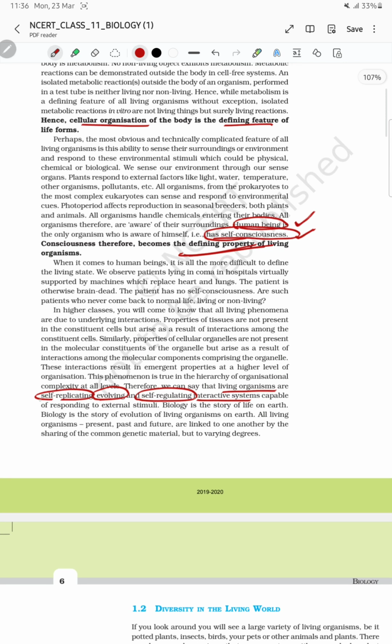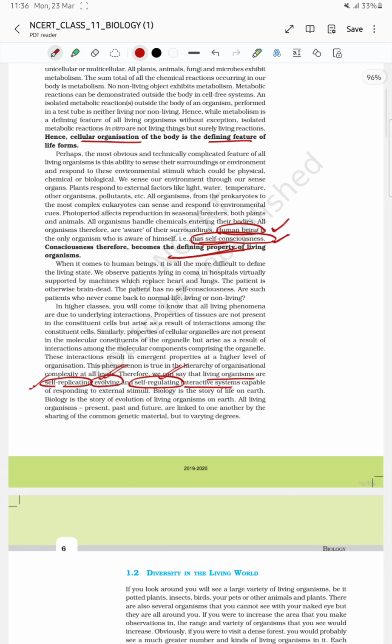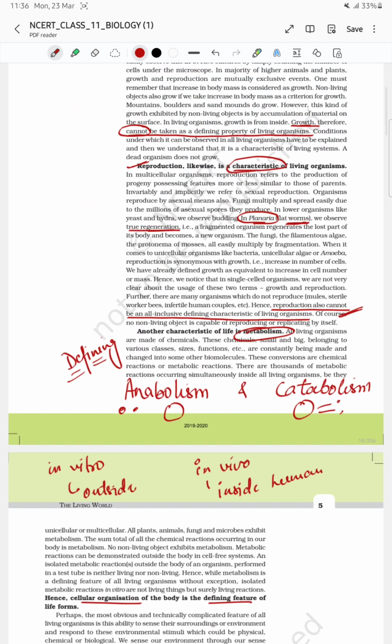So how can we define a living organism? We can say that living organism is self-replicating, evolving and self-regulating interactive system which is capable of responding to external stimuli. So the defining features are consciousness, metabolism. These are the defining features.